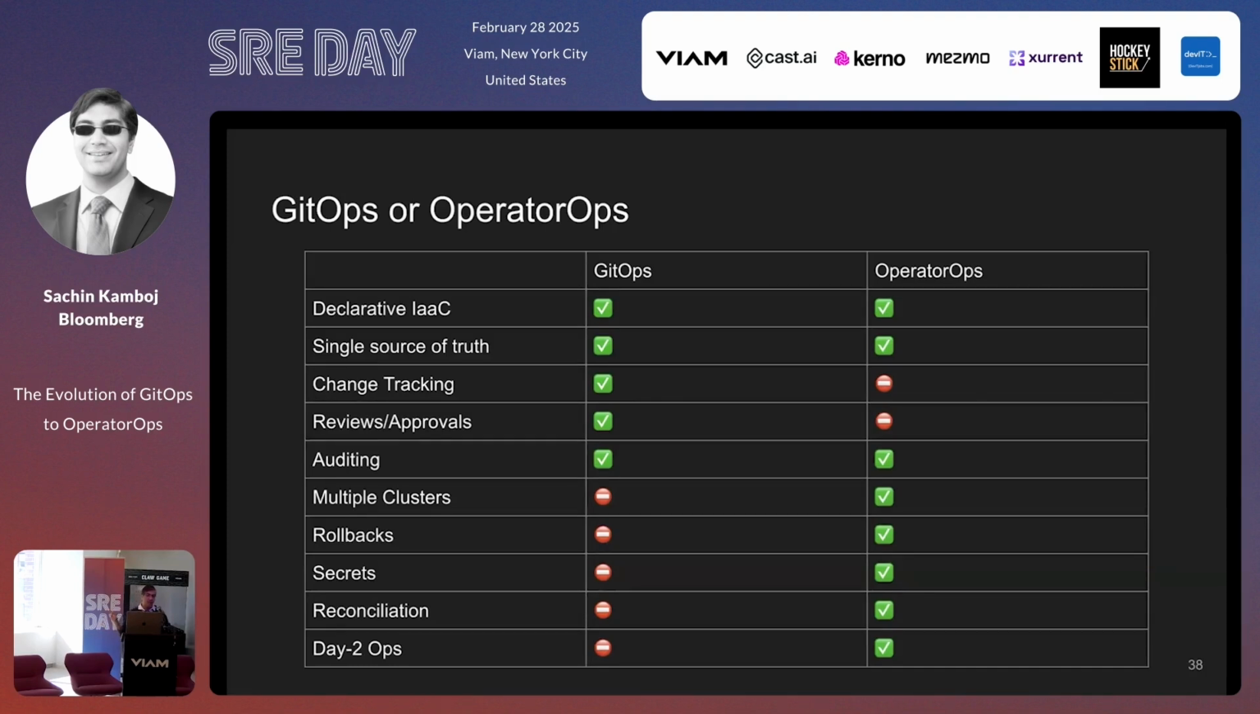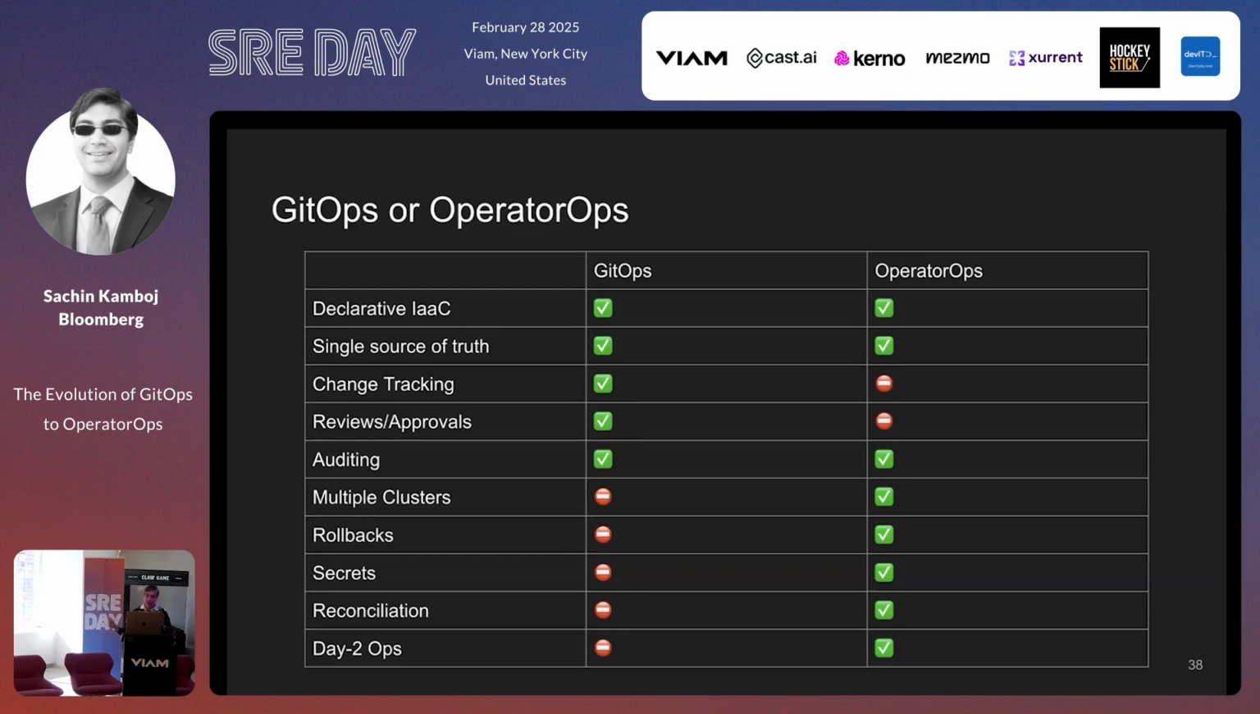Although we do have a way of doing reviews and approvals using OperatorOps, that's a very technical, deep kind of thing that I won't get into. But change tracking, or just being able to see that you made this change, is incredible. And we don't have a good solution for that in OperatorOps. Auditing, Kubernetes comes with a lot of built-in auditing that is super awesome. But being able to see something in a GitHub commit or GitHub PR is really nice.